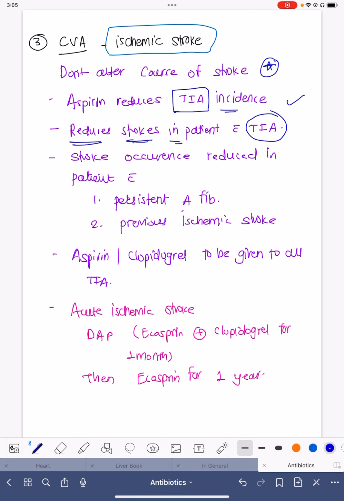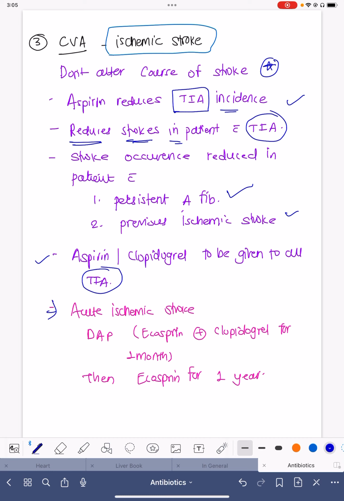Also, the occurrence of stroke is markedly reduced in those patients who have persistent atrial fibrillation and those patients who had a previous ischemic stroke. So at least one single antiplatelet has to be continued for those patients who had TIA, those who had an earlier ischemic stroke, or those who had atrial fibrillation. And either Ecosprin or Clopidogrel can be given to all the patients who had TIA, that is transient ischemic attack.